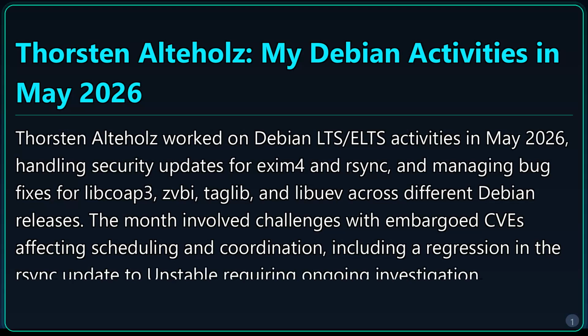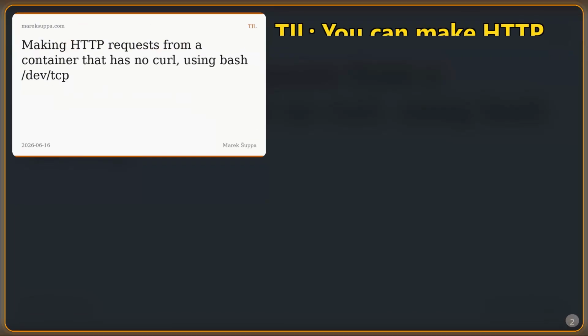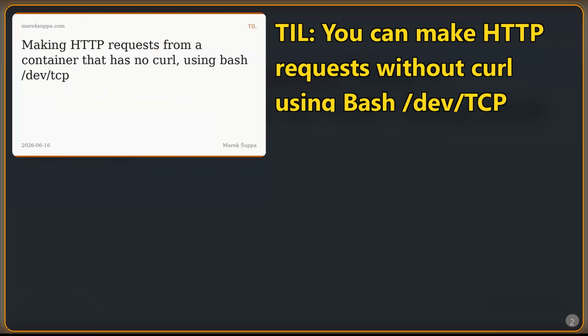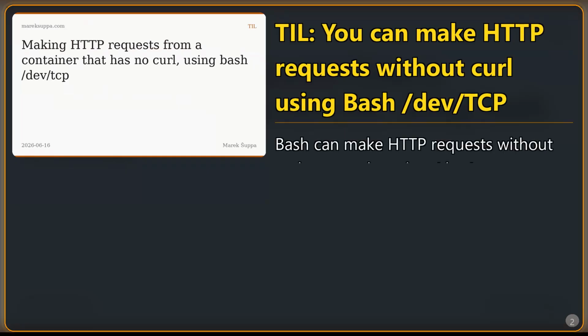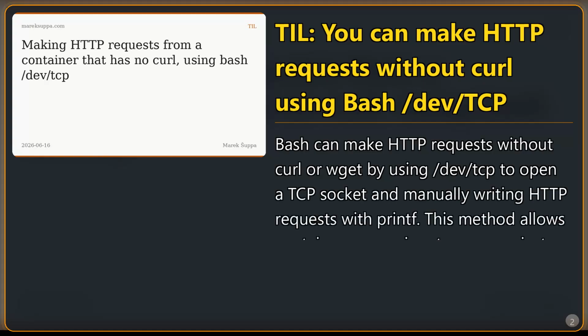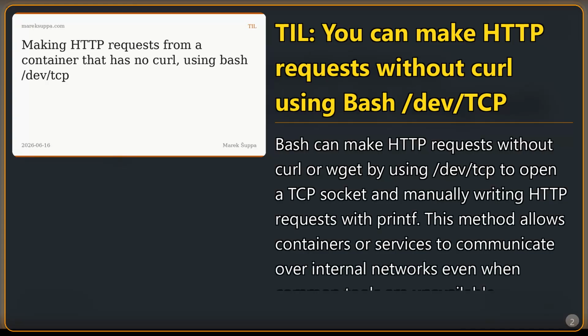requiring ongoing investigation. You can make HTTP requests without curl using bash /dev/tcp. Bash can make HTTP requests without curl or wget by using /dev/tcp to open a TCP socket and manually writing HTTP requests with printf. This method allows containers or services to communicate over internal networks even when common tools are unavailable.